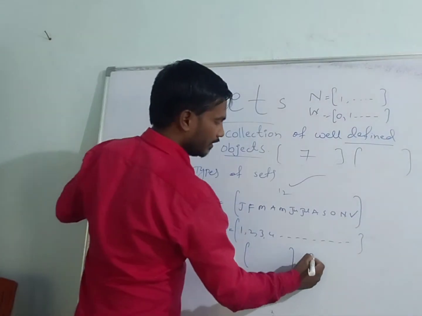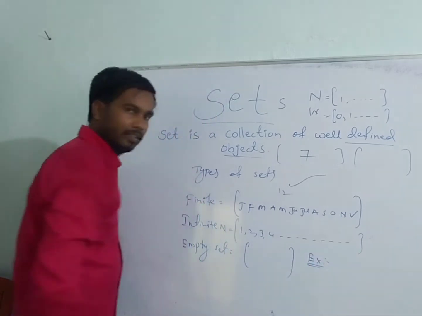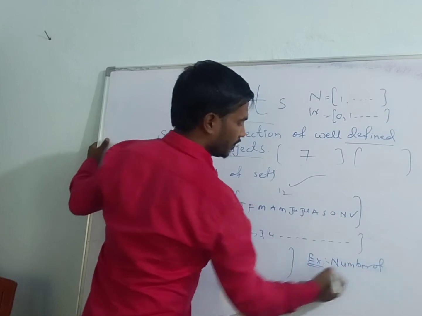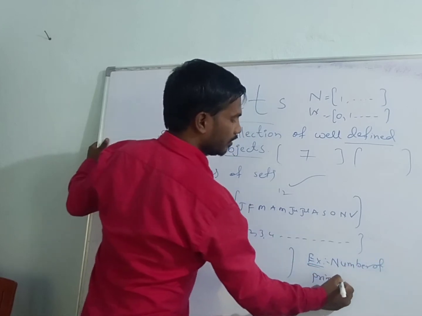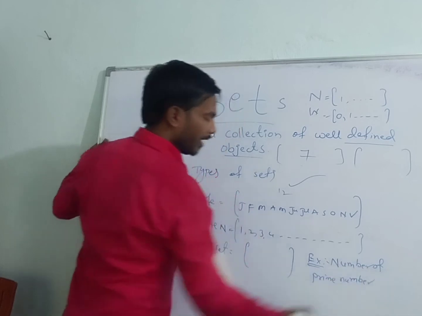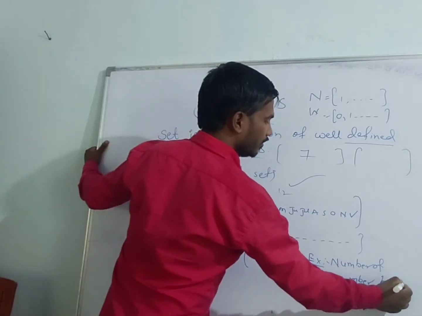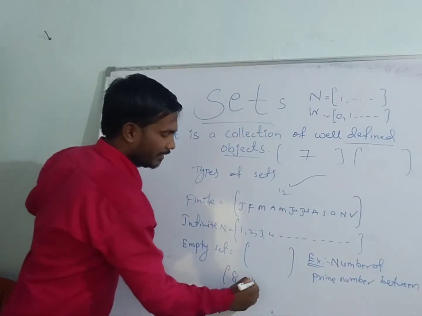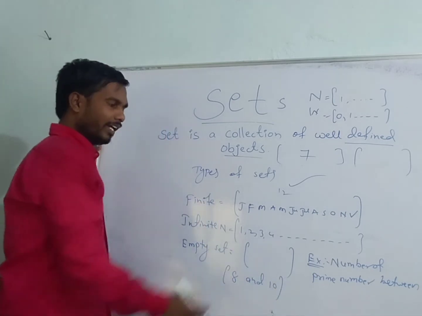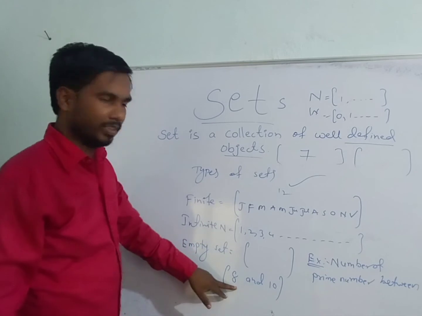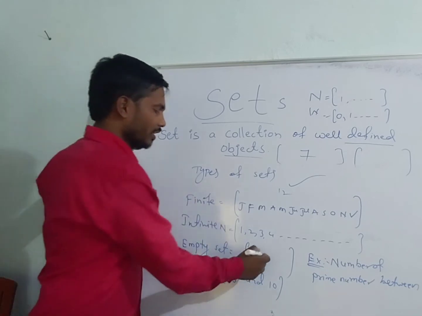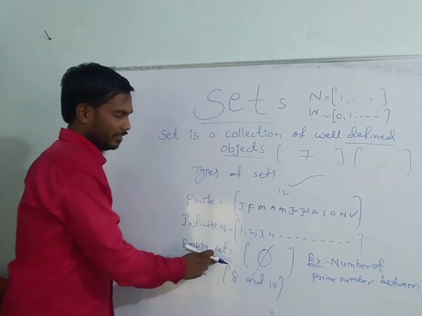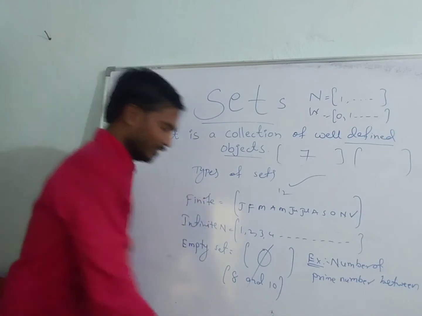Example: prime numbers between 8 and 10. Are there any prime numbers between 8 and 10? There are no prime numbers, so that is why it is an empty set. This is the symbol for empty set. So empty set means there are no elements in such a set.